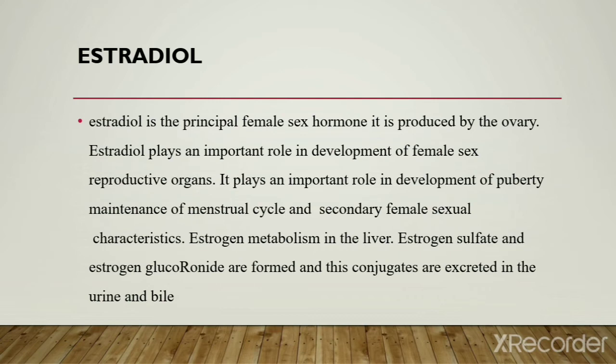Estrogen is metabolized in the liver. Estrogen sulfate and estrogen glucuronide are formed, and these conjugates are excreted in the urine and bile.